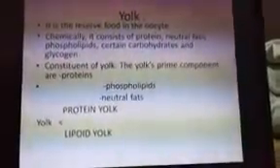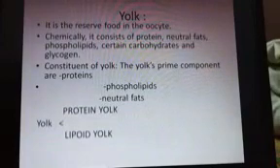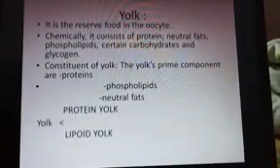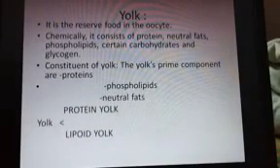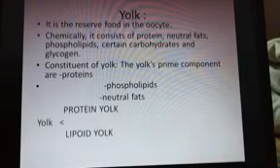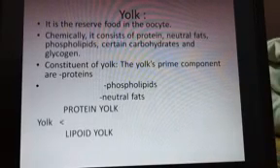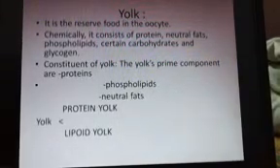Yolk. What can be explained for a yolk? A yolk is a reserve food in the oocyte. Chemically, it consists of protein, neutral fats, phospholipids, certain carbohydrates, and glycogen. The yolk's prime components are protein, phospholipids, and neutral fats. So these are the three prime constituents of a yolk.